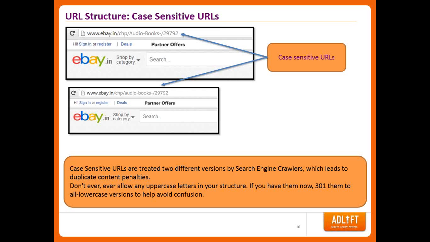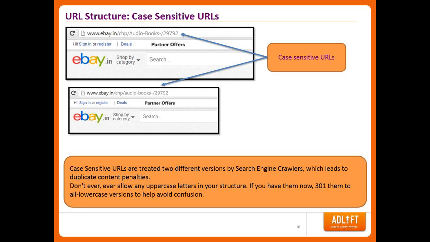For most of us, these URLs look the same, but for search engines, these are 2 different versions of a URL serving the same content. So when you define your website structure, you need to make sure they are either uppercase or lowercase. What we recommend is to have those URLs in lowercase, so that they are consistent throughout the website.